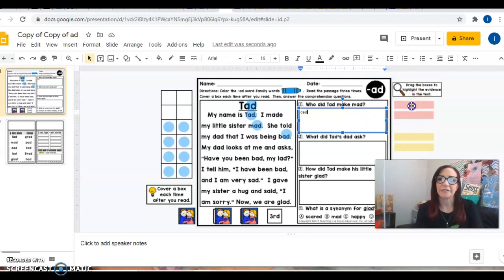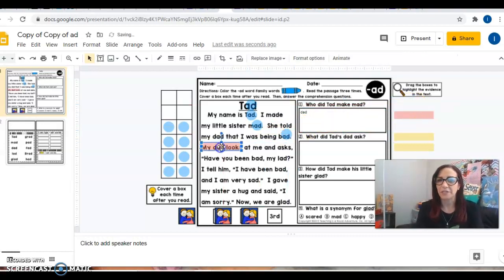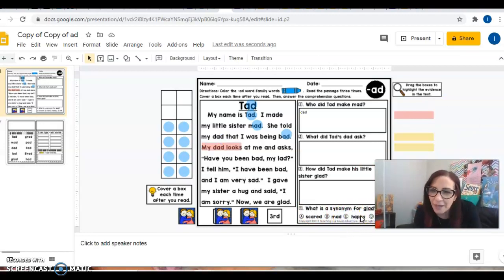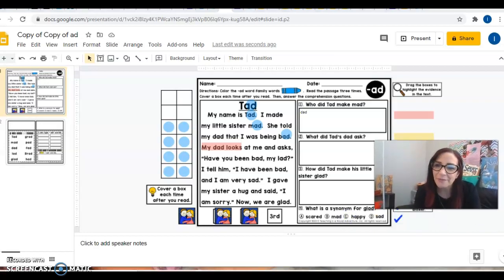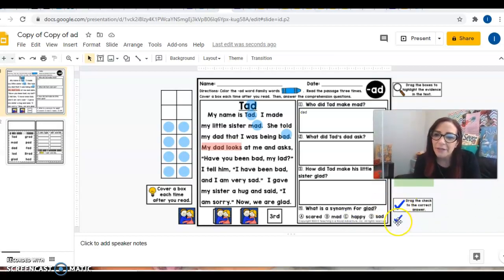And then they will use these to highlight where they got that information from in the story. And then right here it says, what is a synonym for glad? It would be happy. And it says drag a check mark to the correct answer. Well, I'm dragging myself. All right, so they would just drag the check mark to happy, like that. And then on theirs, they would be able to share it with me. And if it doesn't say share, you can just snap a picture and send it to me on Dojo.